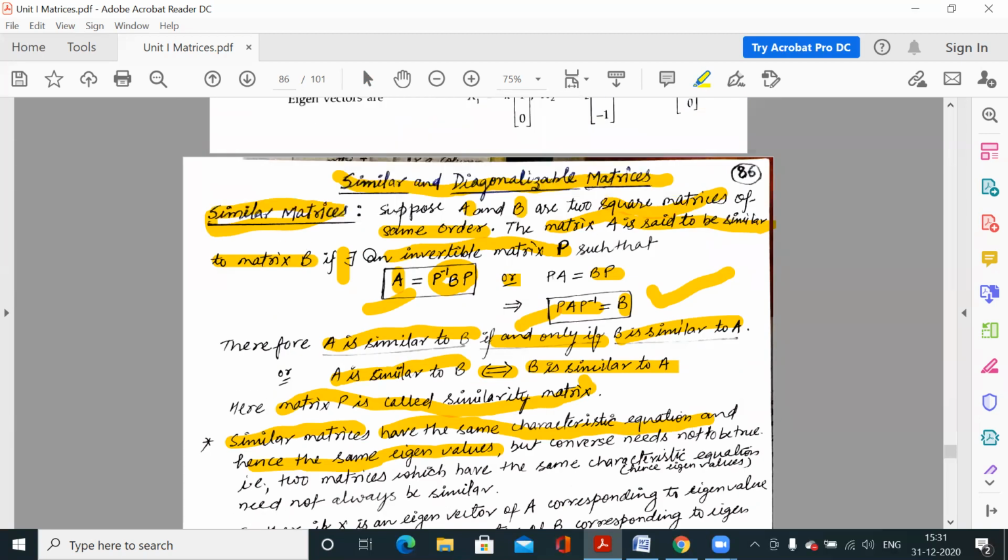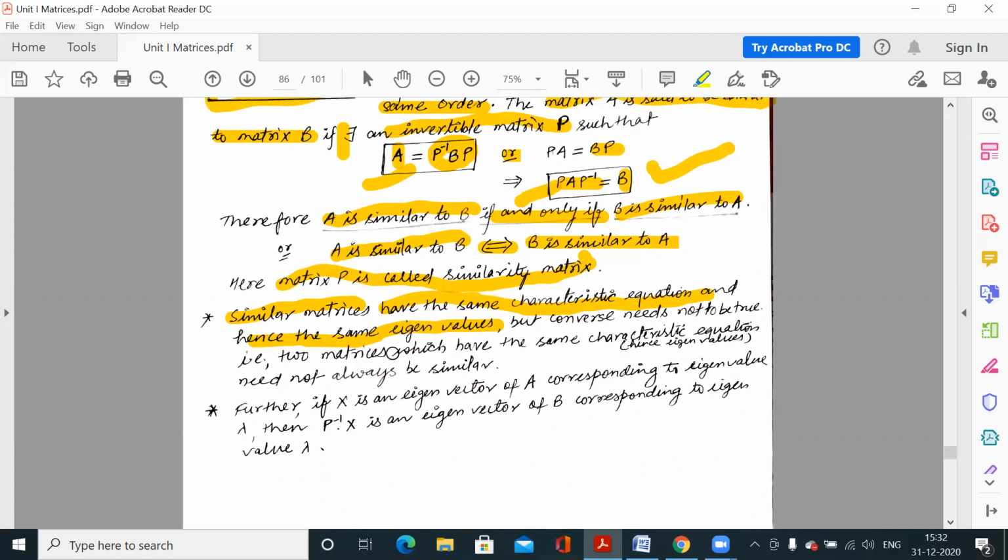So whenever we say A is similar to B, both matrices have the same eigenvalues. So if lambda is an eigenvalue of A, then lambda is also an eigenvalue of B. Similarly, whenever lambda is an eigenvalue of B, lambda is also an eigenvalue of A.